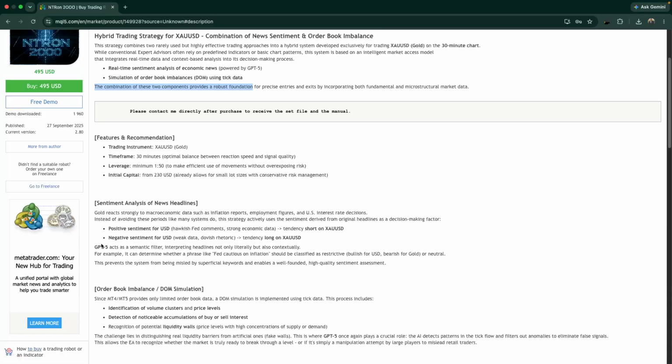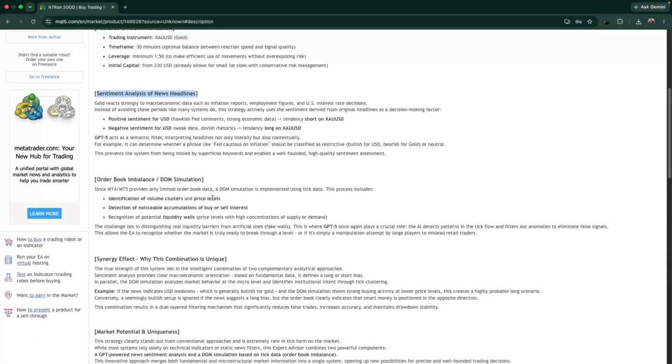Now let's talk about the features marketed by the developer. The key features they highlight are the dual AI plus DOM filtering, which is the order book imbalances filtering, on the 30-minute time frame. They also have multiple risk modes. We have the drawdown filter option.